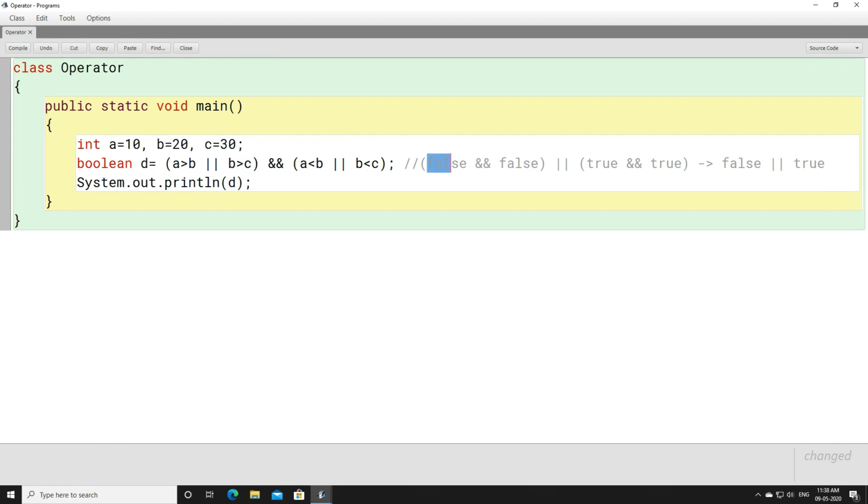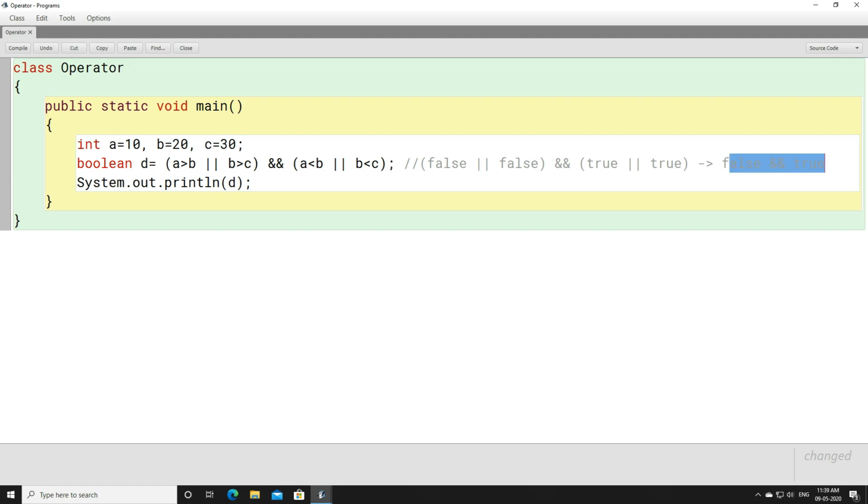A is greater than B, false. B is greater than C, false. But what have we used here? OR sign, right? A is less than B, true. B is less than C, true. And what sign have we used here? Again OR. And in between these two ORs we have used the AND sign, right? What will be the final outcome? False or false will give you false, true or true will give you true, and in between false and true we have used the AND operator.